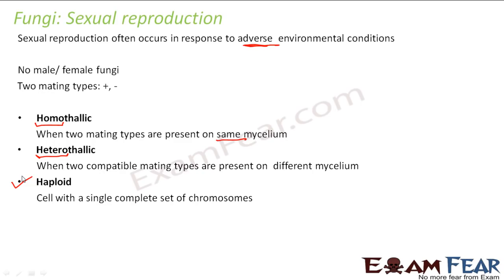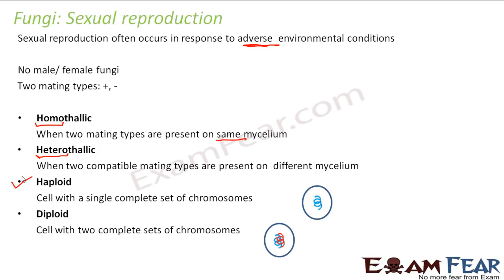But only the sex cells are haploid. Therefore, during sexual reproduction, one haploid cell will come from the male, one haploid cell will come from the female, and they will combine together to form a diploid cell. And that diploid cell again will form the body cells of the child. Right? So haploid is a cell with a single set of chromosomes. Diploid is a cell with two complete sets of chromosomes. So this is how I have denoted. Here in the diploid cell you have two sets of chromosomes, red and blue. But in haploid you just have one set of chromosomes, which is blue.